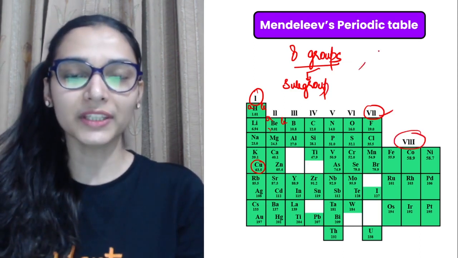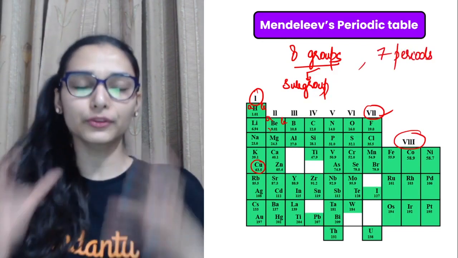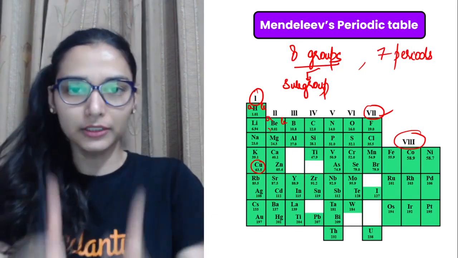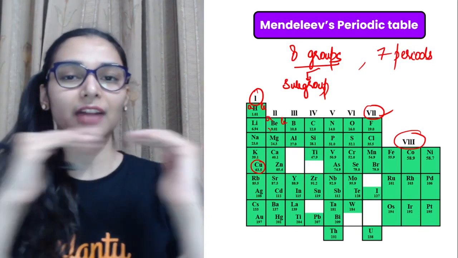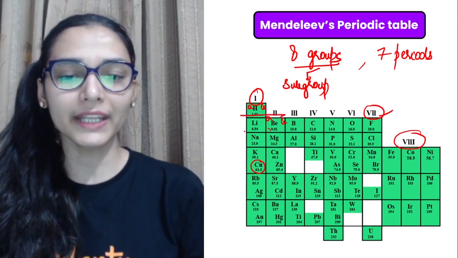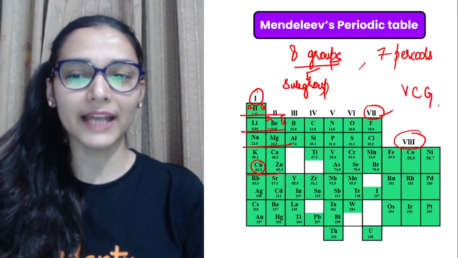And how many periods are there? 7 periods are there. So if you ever get confused, groups क्या होते हैं? Vertical columns. Okay, so you can see these vertical columns, and periods are the horizontal rows. So don't get confused in this. Vertical columns are known as groups.